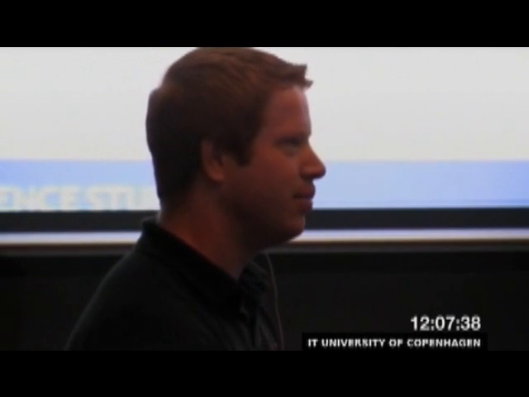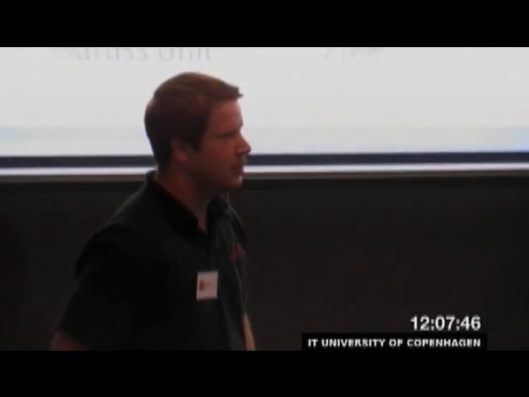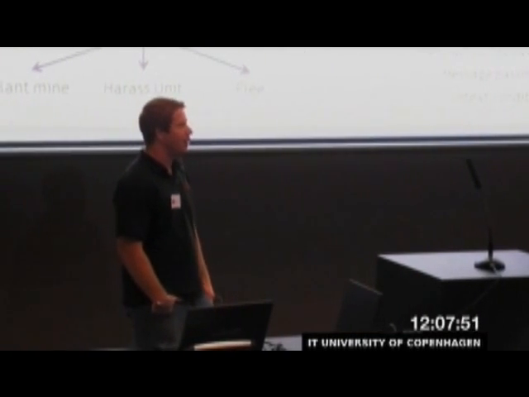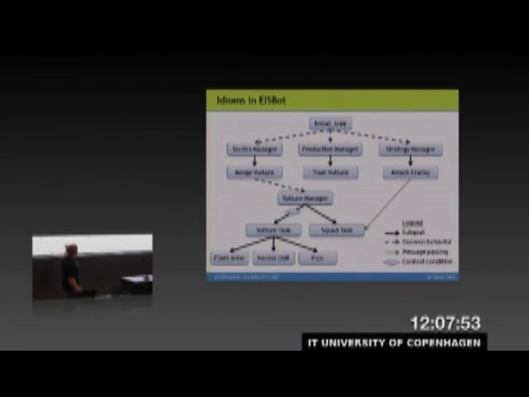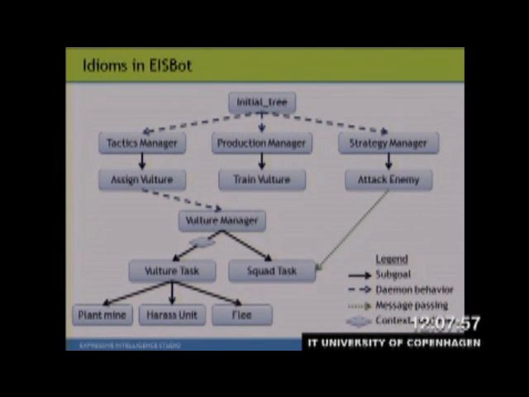Or Alex has one. I had a question about you said the trees for the vultures are sort of dynamic. Is that something you're doing because ABL is a very dynamic language, but couldn't you do it easily with a static tree as well? So the actual tree for each unit is static, but the spawning of a new tree for the vultures is happening within the agent, so there's not an external mechanism doing that. Okay, gotcha. Thanks. So it's kind of a uniform architecture for expressing the processing of the agent.